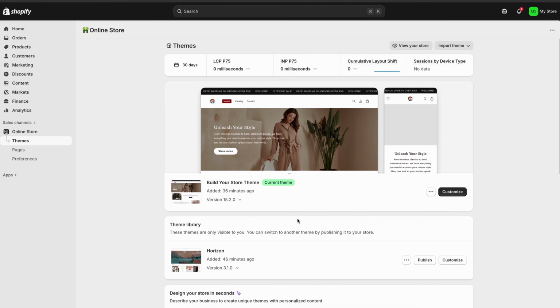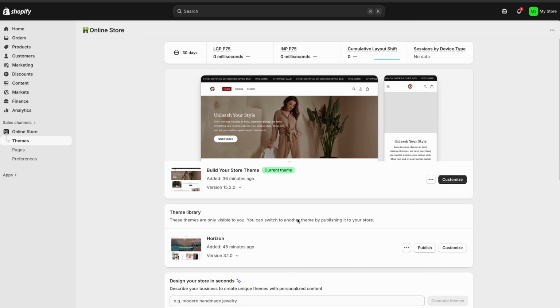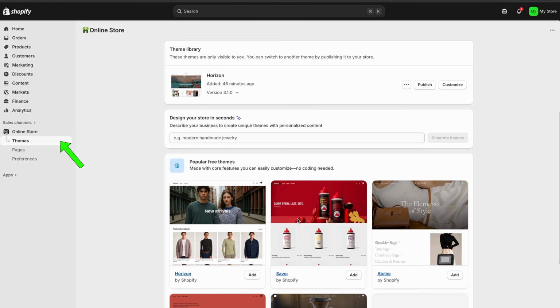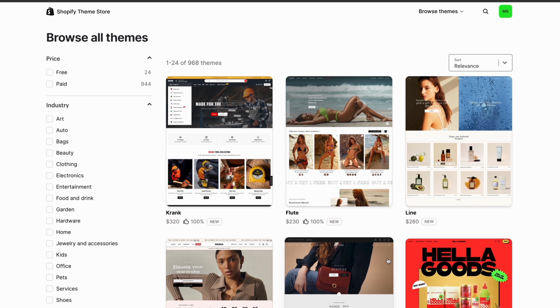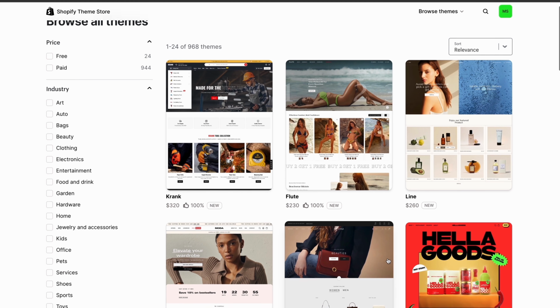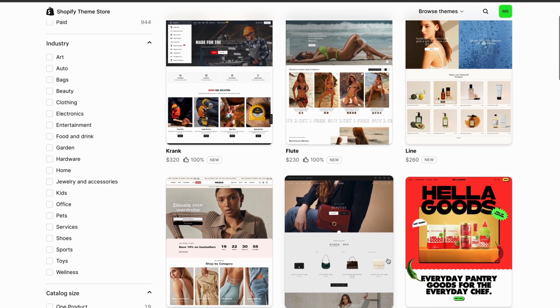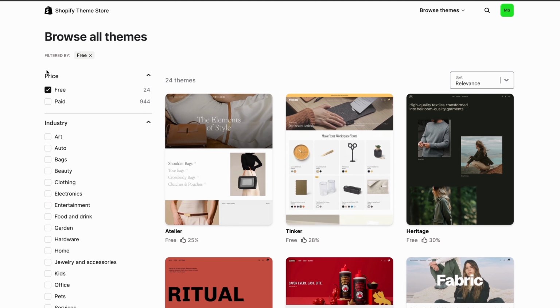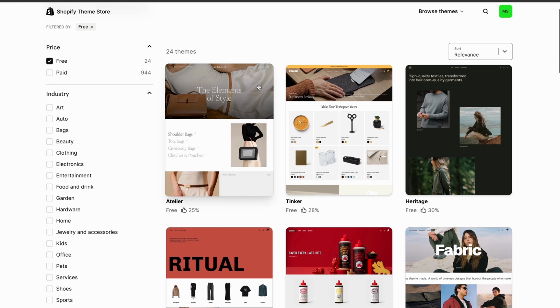This is where the magic happens, designing your store. Inside your Shopify tab, under Online Store, you will see themes. Click here and you will see different themes you can use in your store. This is basically the layout of your store. You can filter by free versus paid themes. As a beginner, always go with free first. You can change your theme later, even when your store is already successful.